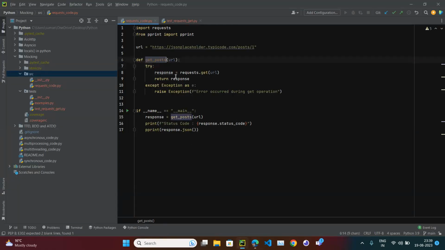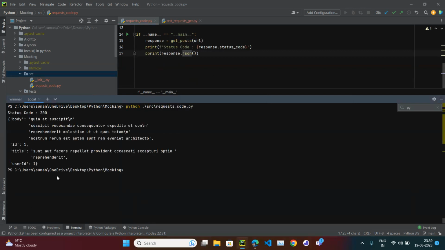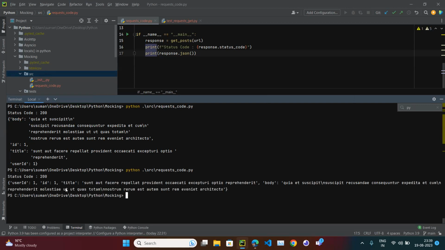If I have to write the code, we just use requests and do requests.get. We are getting the response, and we are handling the exception as well. We are calling the function and printing the status code and the JSON. So let's run our code with python, and we are getting our output. Why are we seeing it in a beautiful format? Because instead of print, we are using pprint. If you don't want to use pprint, that is also fine, but you will see the output in a plain format, not the beautiful one.